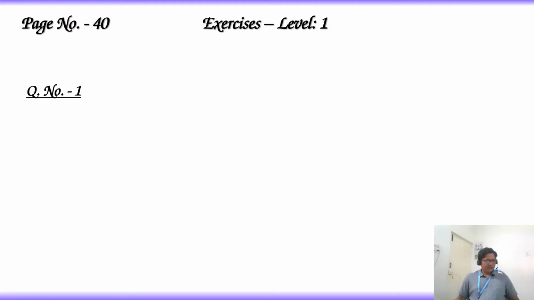Germination is epigeal in options Zea mays, Helianthus, Mangifera, Pisum. These are the four options given here. So the question I am repeating once again: germination is epigeal in. So what is meant by epigeal germination?